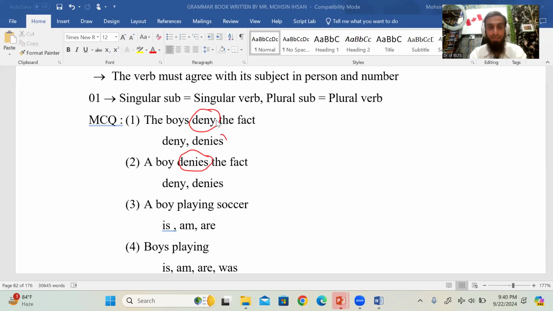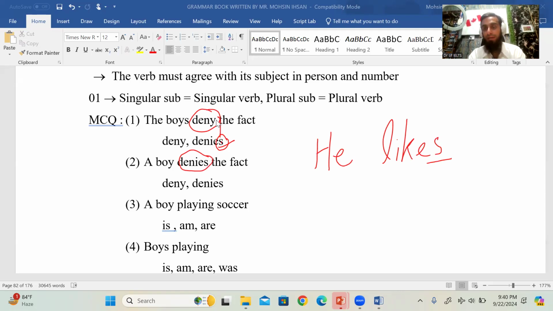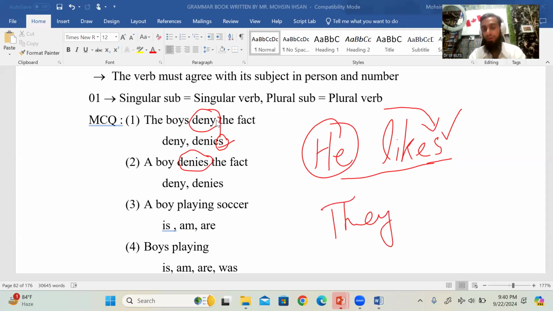If we write S or ES with a verb, it becomes singular, right? Like we say, he likes. Let me give you a very simple example. He likes. In present indefinite tense we write S or ES, the simple strategy. Now, he likes. Likes is singular because he is singular. But if you write they like, here like is plural. They is plural. No S or ES, right? According to present indefinite tense.